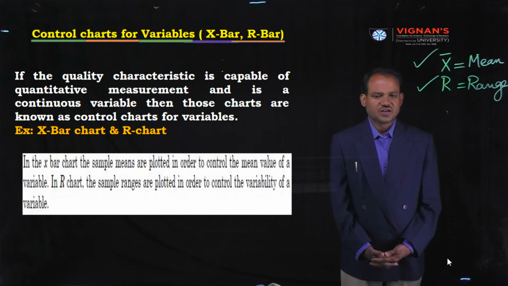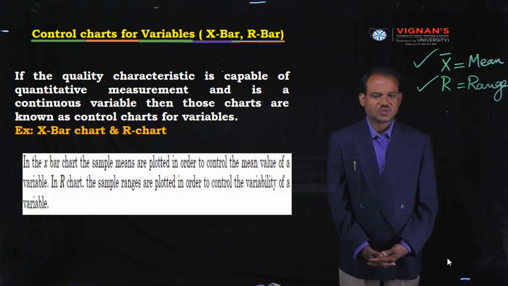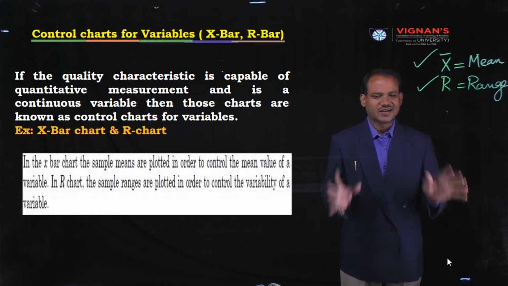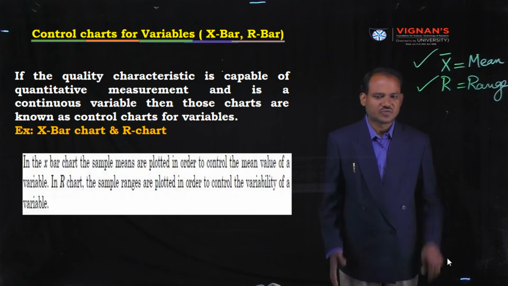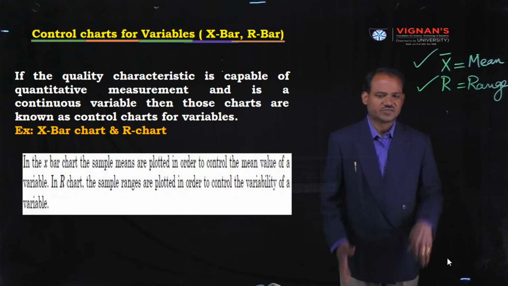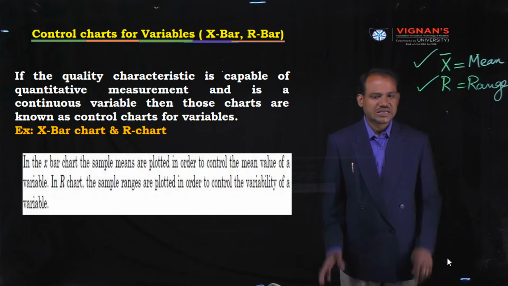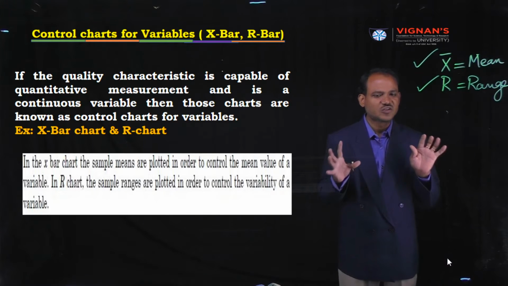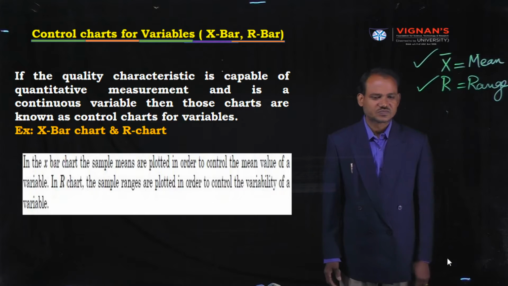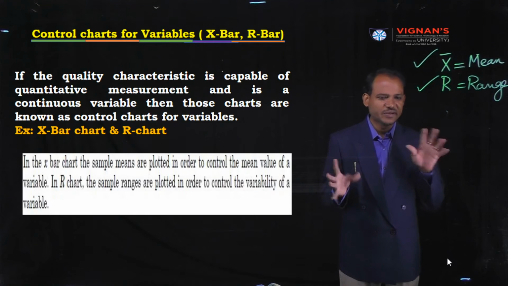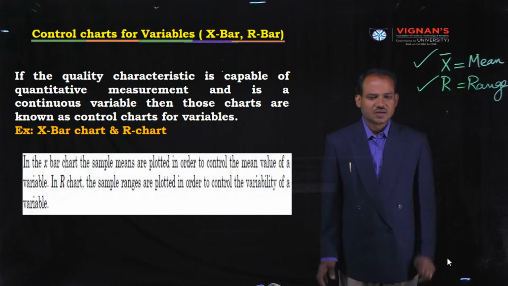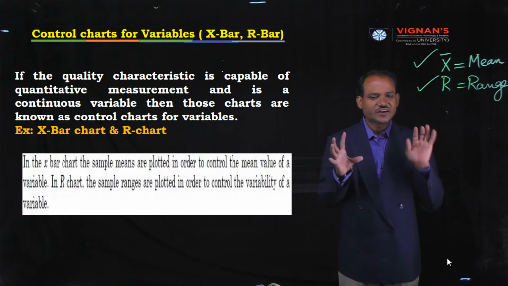Control charts for variables. If the quality characteristic is capable of quantitative measurements and is a continuous variable, then those charts are known as control charts for variables. Quantitative measurement means some parameters, for example, the weight of a component.